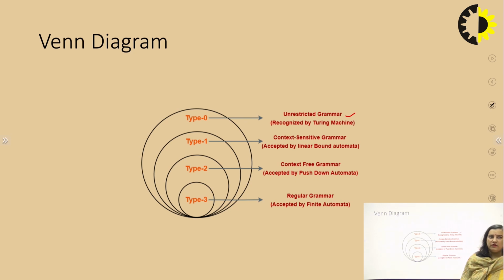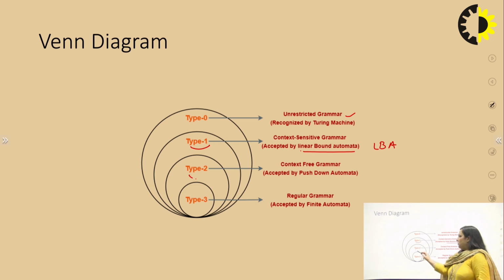Type 1 grammar is also known as context sensitive grammar, it is also known as length increasing grammar, and the language generated by this grammar is context sensitive language. And the machine which is required to accept the language generated by this grammar is linear bounded automata, also known as LBA. Linear bounded automata accept the language generated by this type 1 grammar, and type 1 grammar is also known as context sensitive grammar, and the language generated is context sensitive language.